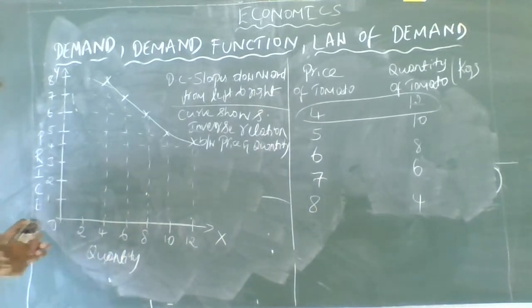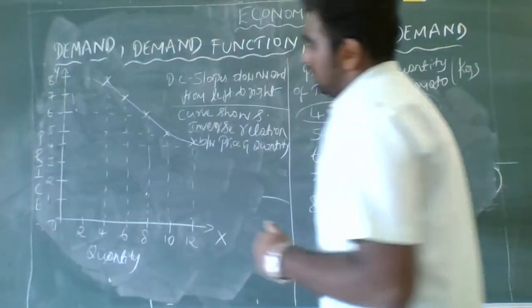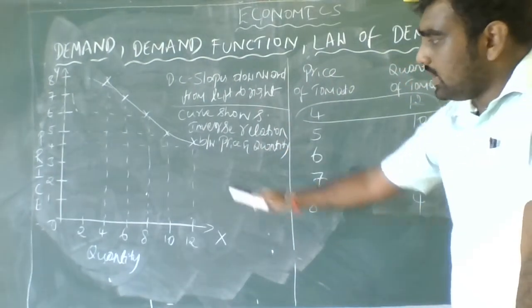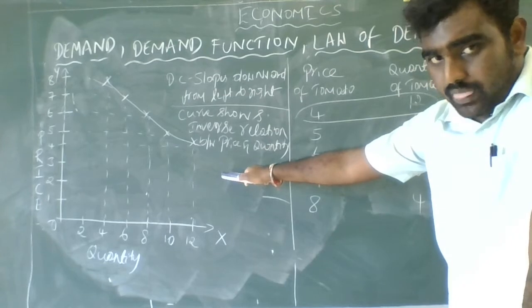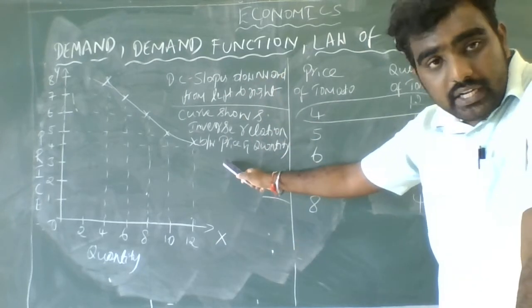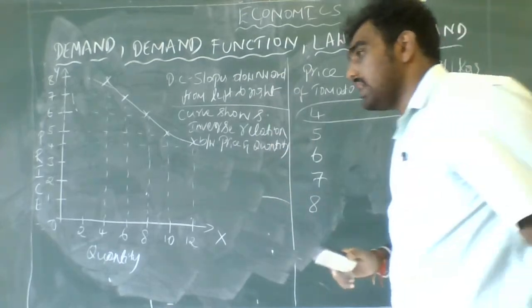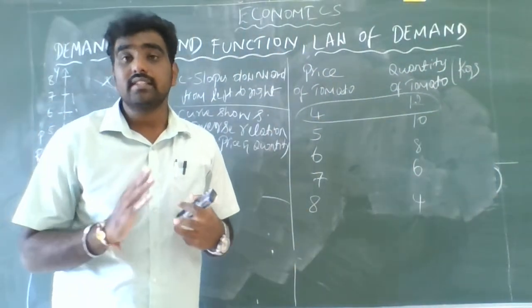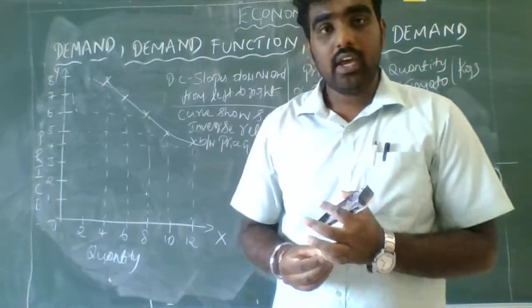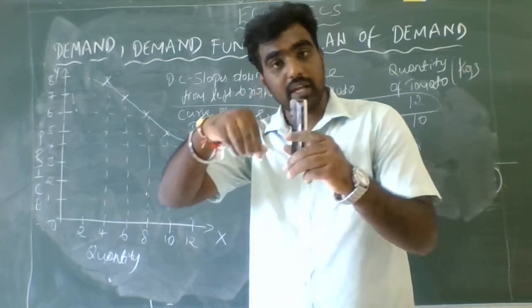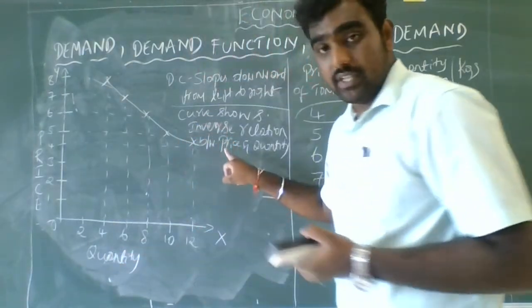So guys, here we took these numericals and plotted them on the graph. This relationship between the price and the quantity demanded means that price and demand have an inverse relationship. That means it has a negative relationship. When the price increases, demand decreases.